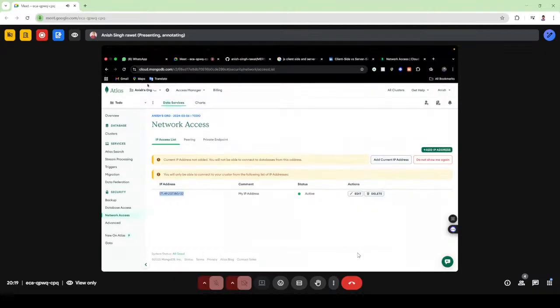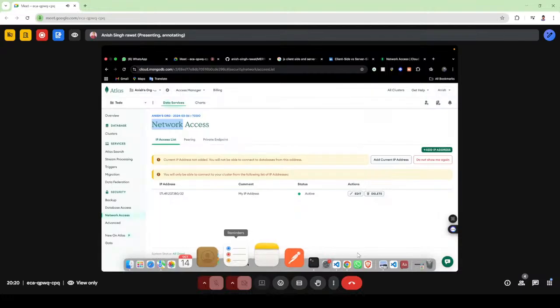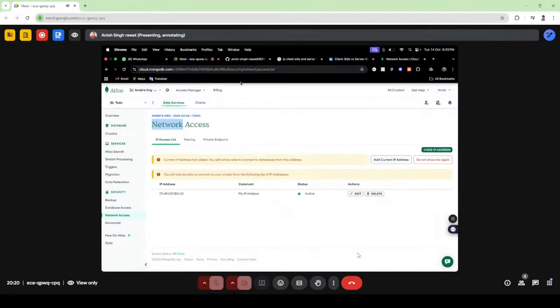Now if I want to access the data from this database, then at that time I have to add the IP here in the network access tab. This is for a security reason, so that no one else can access our data.